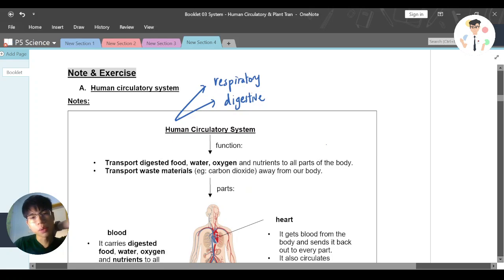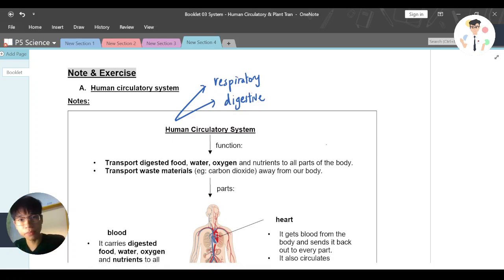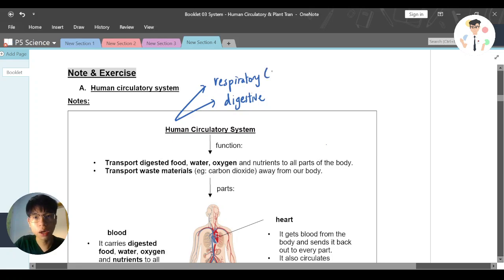So, teacher, why is the human circulatory system related to the respiratory system and digestive system? Because the human circulatory system is basically the blood that is traveling around our body. That includes transporting oxygen from the respiratory system, and from the digestive system, the digested food and of course nutrients. So these two things are related to our human circulatory system.